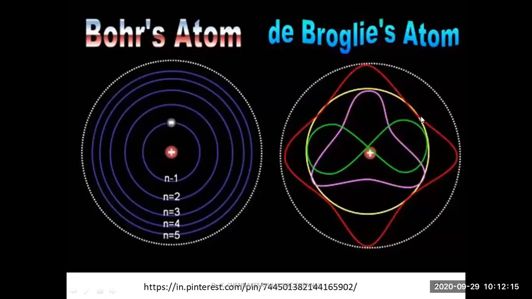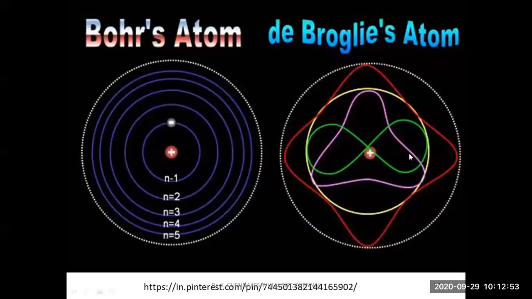Now, if we come to Bohr's atom and de Broglie's atom, how will it be? Just you see. Bohr is proposing a circular path, that is n is equal to 1, and n is equal to 2, 3, 4, 5, 6 for orbits. Orbitals, how will it be? As per de Broglie's atom, the electron, if it has dual nature, particle as well as wave nature, just you see, it will be in the form of a wave.